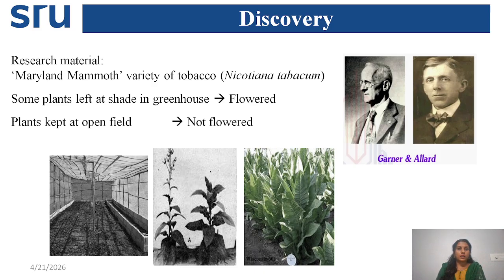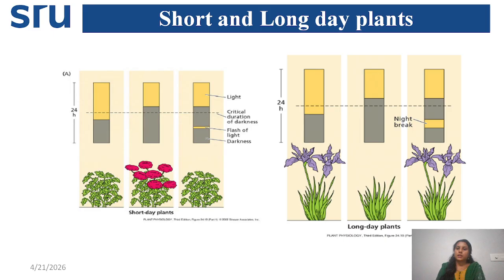What is this uninterrupted? What happens if the night period is interrupted with a flash of light, we will know in the next slide. In this picture you will understand the mechanism or properties of the short day plant and long day plant. Just observe, this is the 24 hours duration of day and night time.